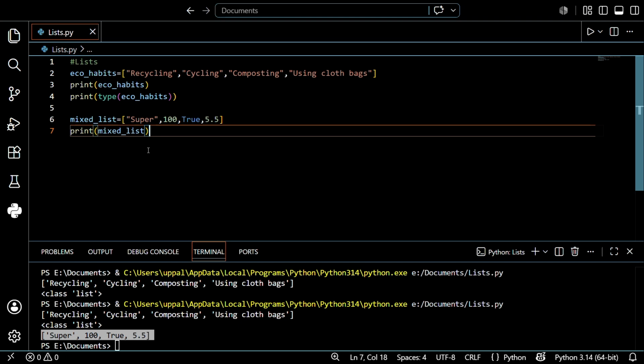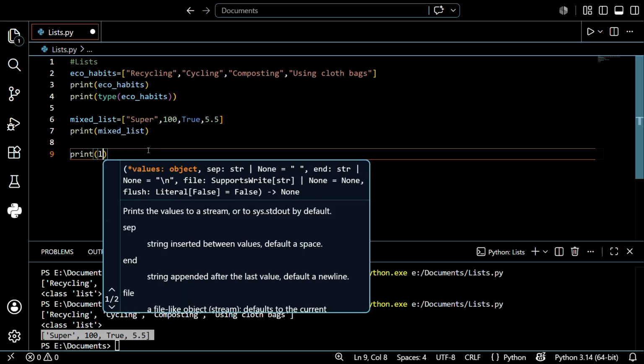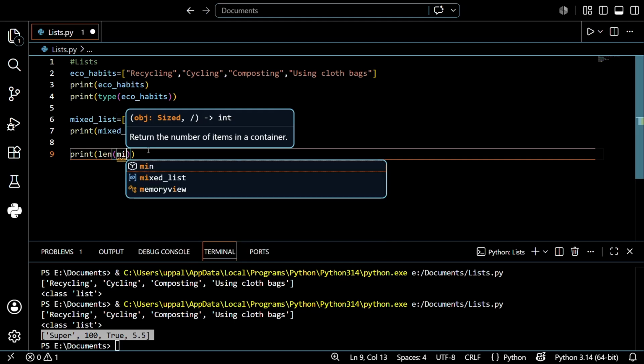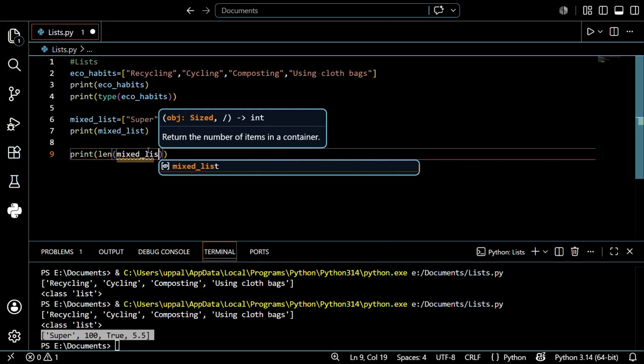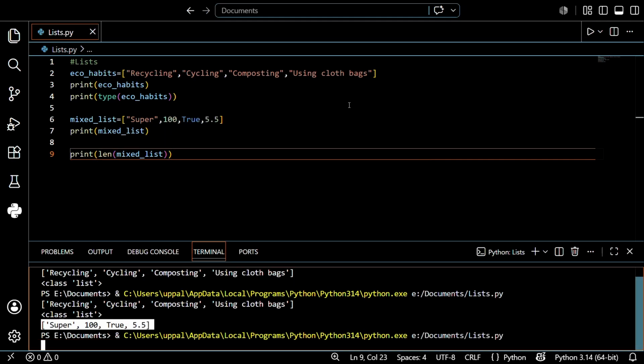There is one keyword, guys, len, which means length. It is used to find the length of a particular list. Let's see what is the length of this. So print the length of mixed list. After that, I just want to save this first and run this.